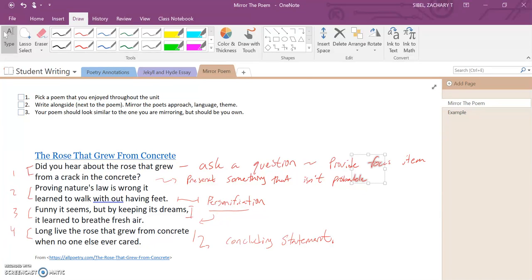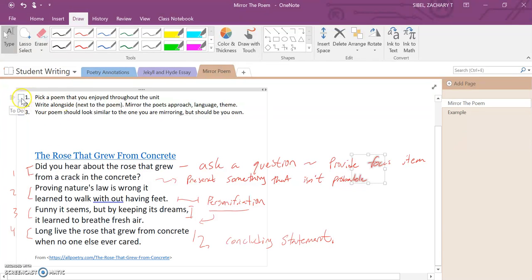Hey guys, for your final assessment, you guys will be working with a mirror poem. So I've created a OneNote for you guys to work with. Here you can find a to-do list or a checklist. So once you are done with each step, you can actually check them off as you go.